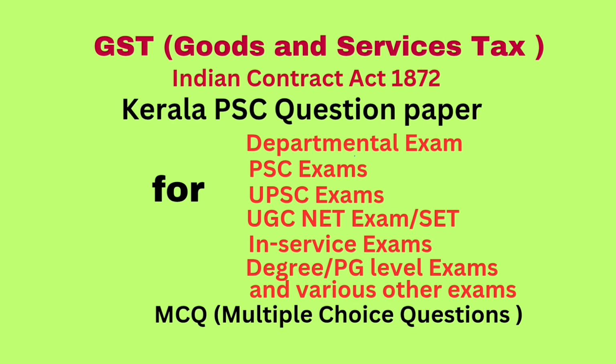Answer, yes. Question number 88. Who cannot be employed as an agent? Answer, a person of the age of maturity and of sound mind. Question number 89. A guarantee may be dash as per the Indian Contract Act. Answer, either oral or written.